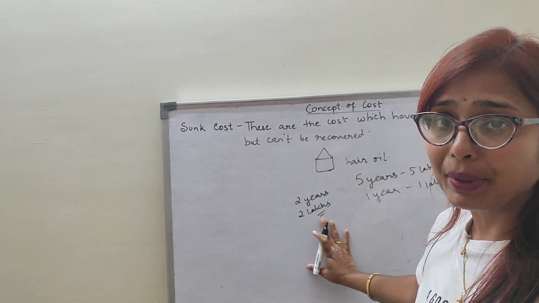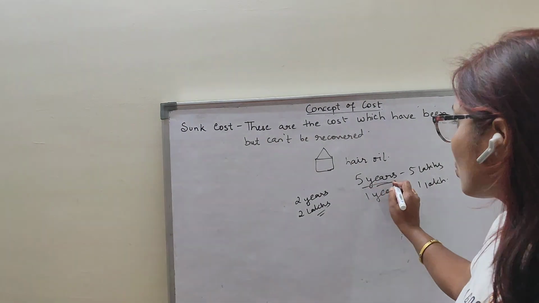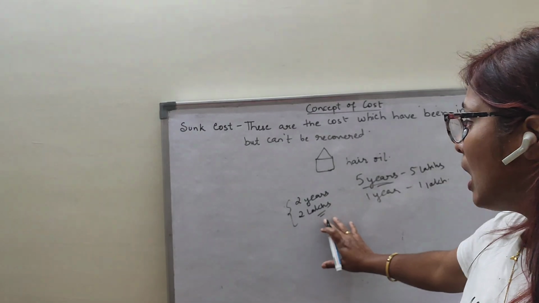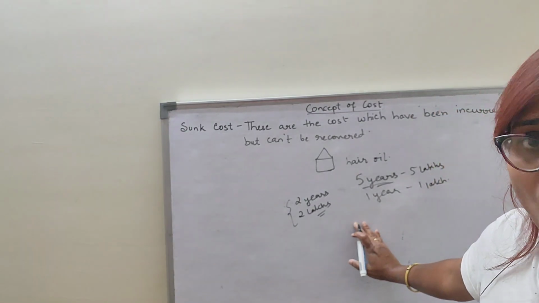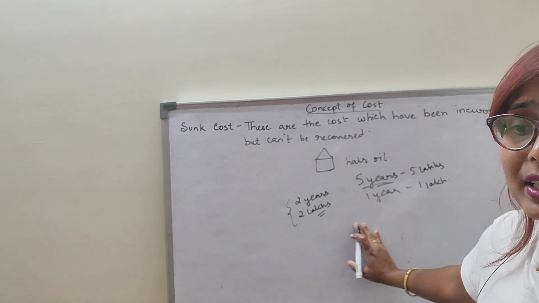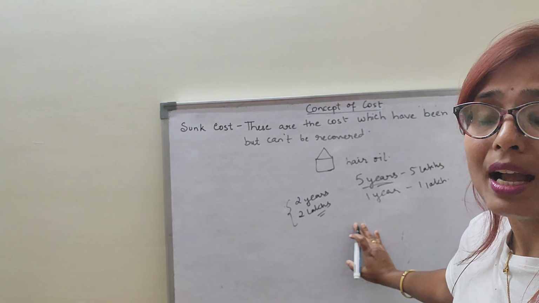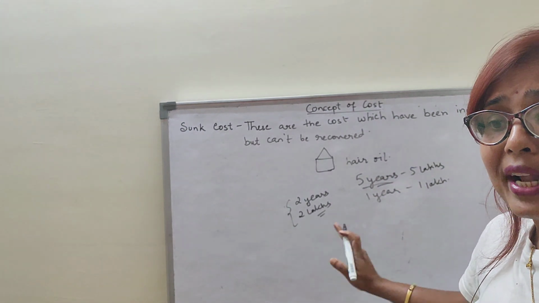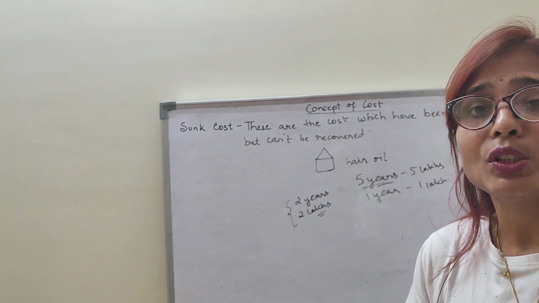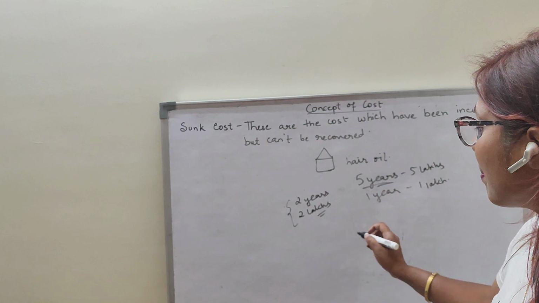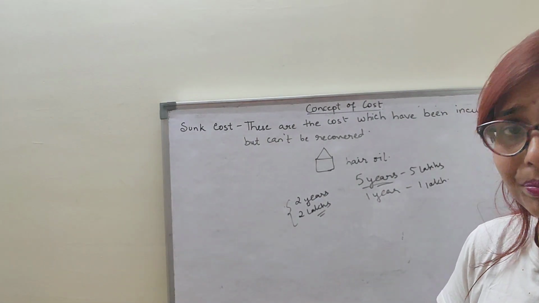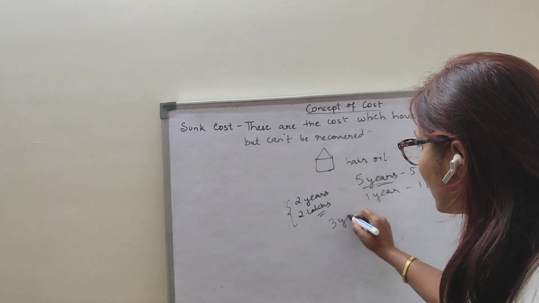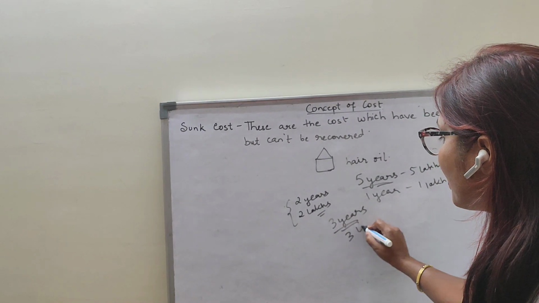But after that what happened? I had paid for 5 years. Anyhow, for 2 years my advertisement went on everywhere and I recovered 2 lakh rupees. But as my business of producing hair oil stopped, there will not be advertisement, because I am not producing any product now. So while I stopped my business, the advertisement also stopped everywhere. So for 2 years I could recover 2 lakh rupees, but for the remaining 3 years, my 3 lakh rupees could not be recovered.